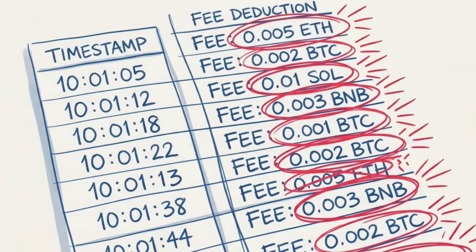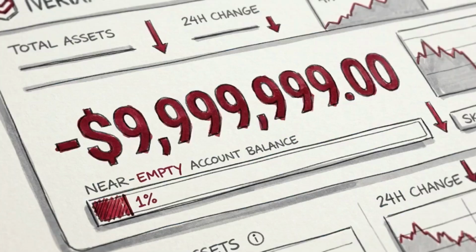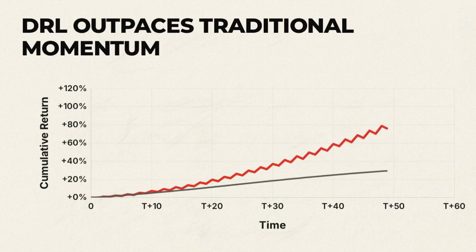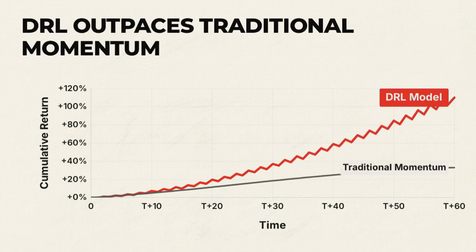This hyperactivity makes the algorithm highly sensitive to friction. If transaction costs on the exchange increase even slightly, the cost of flipping positions devours the generated alpha, rendering the strategy useless. Provided the execution environment features low fees, the machine learning architecture discovers a faster, more responsive regime of trading that technically outpaces traditional momentum.